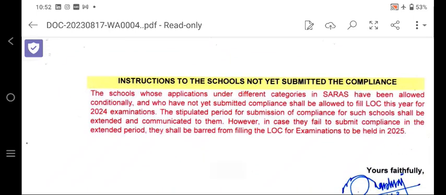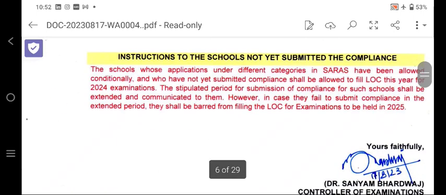Instruction to the schools that have not yet submitted the compliance. The schools whose applications under different categories in SARAS have been allowed conditionally, and who have not yet submitted compliance, shall be allowed to fill the LOC this year for the 2024 examination. The stipulated period of submission of compliance for such schools shall be extended. That means if some school's affiliation is pending, that will be conveyed separately to the concerned schools.